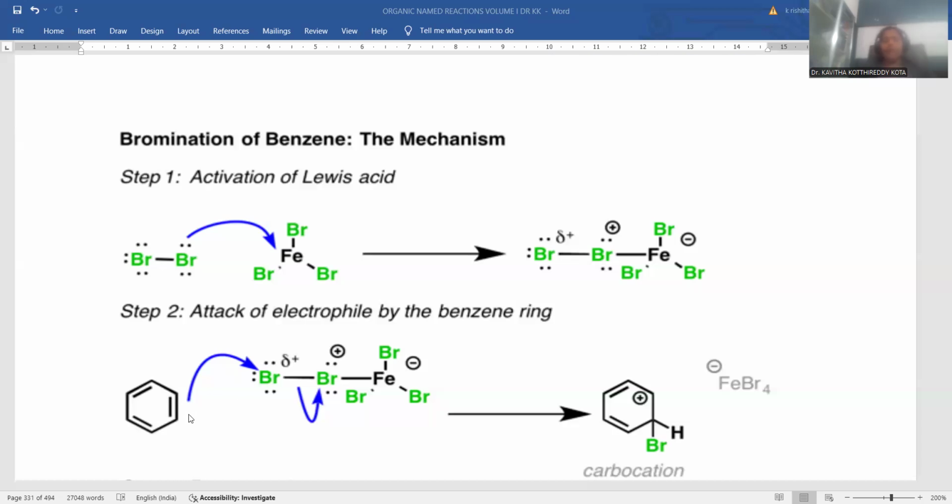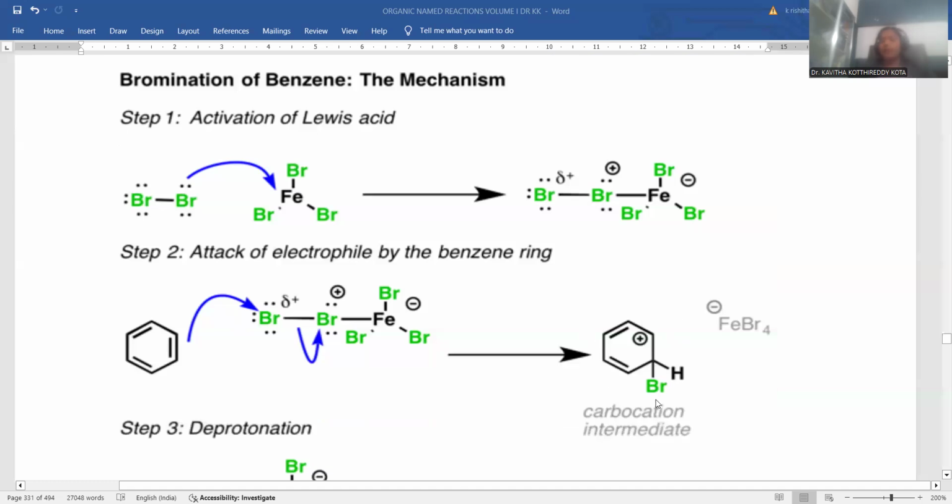Whenever these pi electrons are taken by this carbon and make the bond with bromine, the adjacent carbon will experience a deficit of electrons, indicated with a positive charge. That is called a carbocation intermediate. The generated carbocation is highly stabilized because of the resonance. It is in direct conjugation with the pi bonds over there.